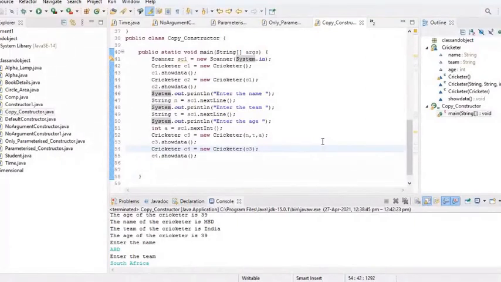When we use it in line 53 for showData, it will show the data entered from the keyboard for the object c3. In line 54, we have used another copy constructor in the name of the object c4, which will copy all the data of c3, and it will show the data in c4 in line 55, c4.showData.